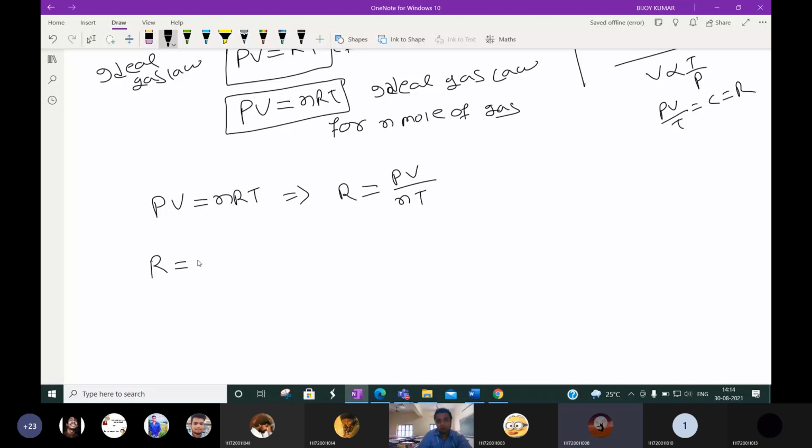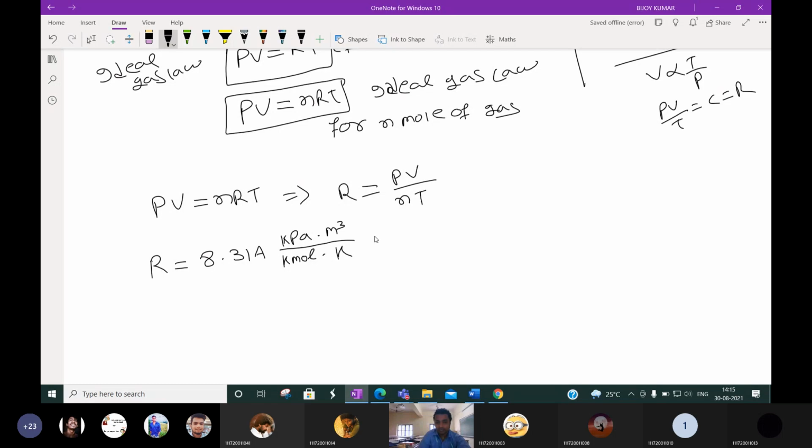R is equal to 8.314. The first unit is the pressure unit, so we can write kilopascal. Then V is the volume unit, meter cube. n is the number of mole, so kilomole. T is the absolute temperature, Kelvin. So the units are P, V, n, T: kilopascal, meter cube, kilomole, Kelvin.